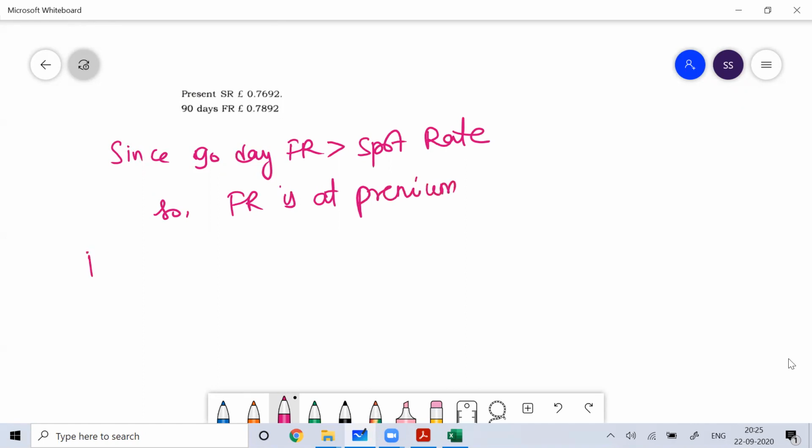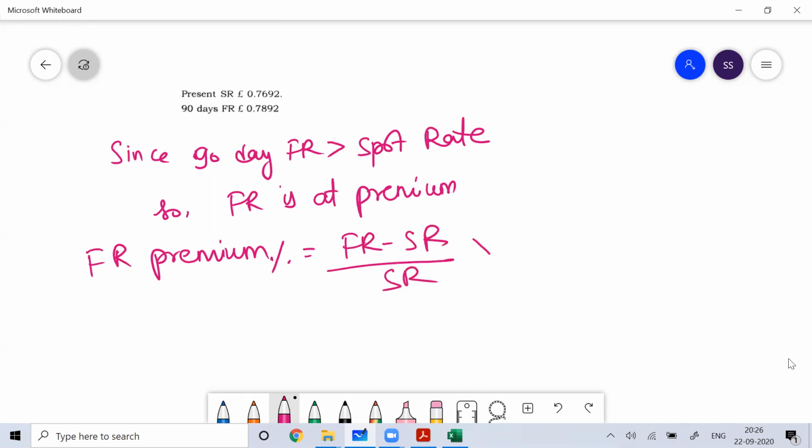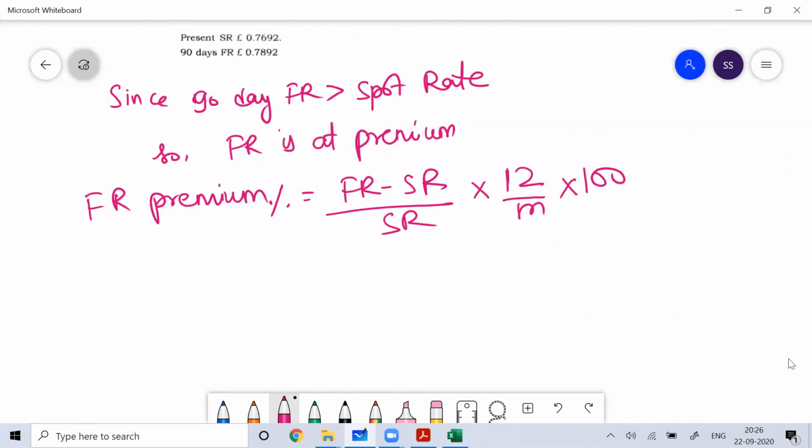The forward rate premium percentage would be forward rate minus spot rate, divided by spot rate, into 12 by m, where m means months, into 100, or 360 by n, where n means days. You can do either.